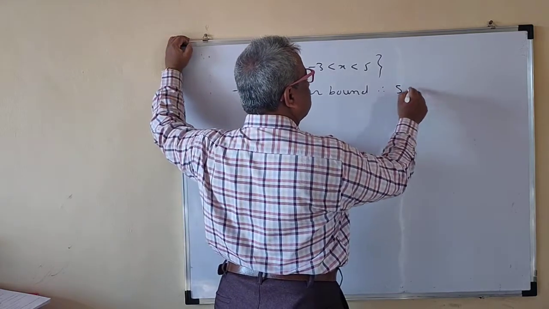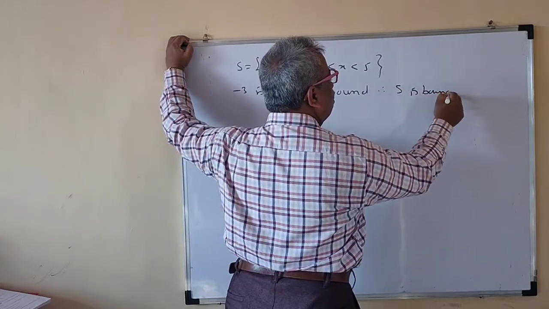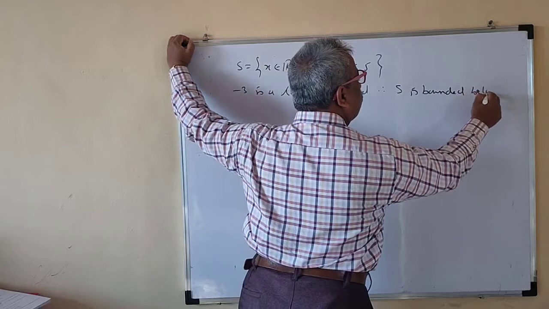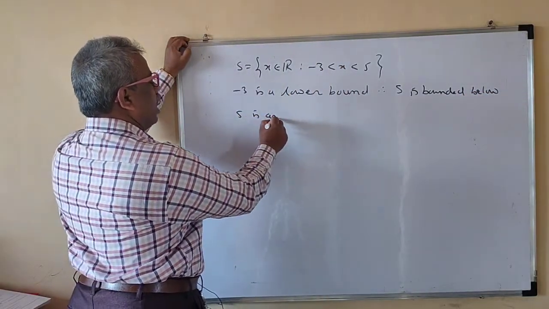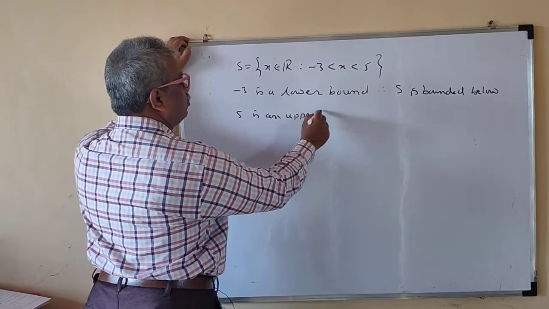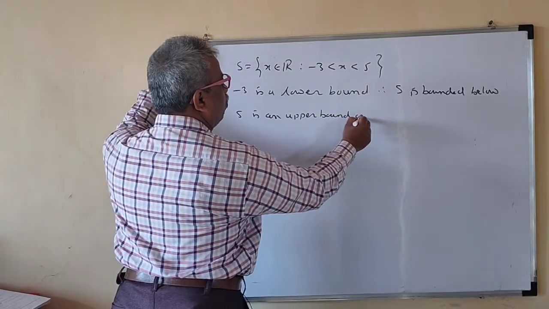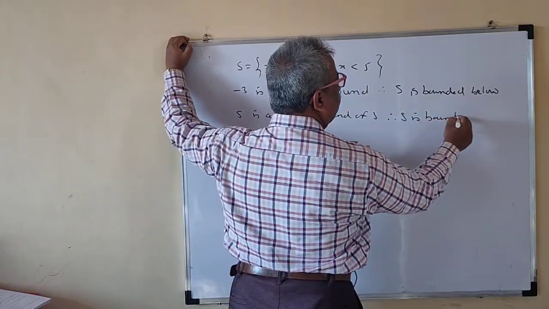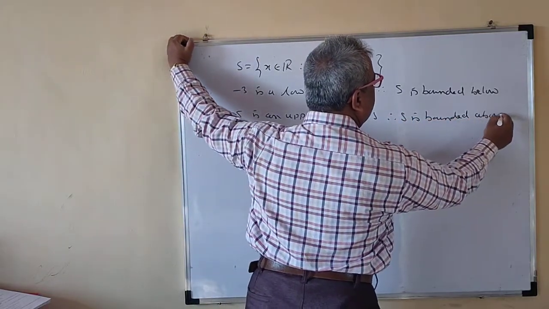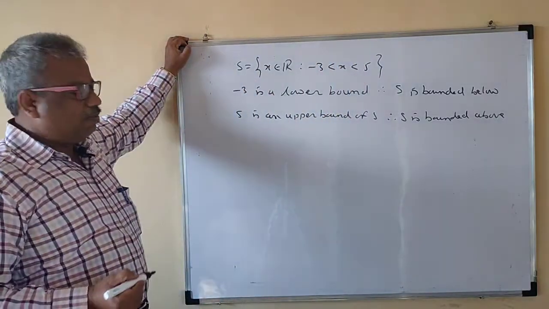So therefore S is bounded below. Now 5 is an upper bound of S, so therefore S is bounded above. So S is bounded below and bounded above.